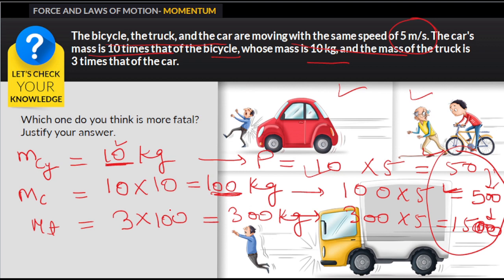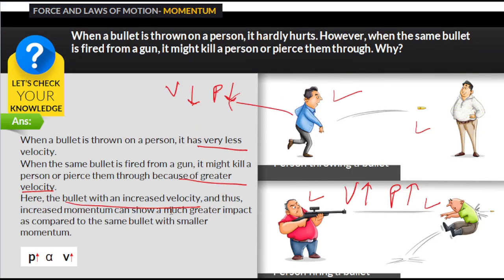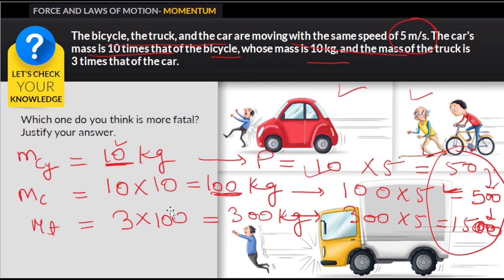In the above case, the mass of the bullet was the same, but by changing velocity we saw how much difference it made. But in this case the velocity is the same, and changing the mass makes a great difference. So this is how momentum depends on mass as well as velocity. Using this example, we can understand it very easily and clearly.